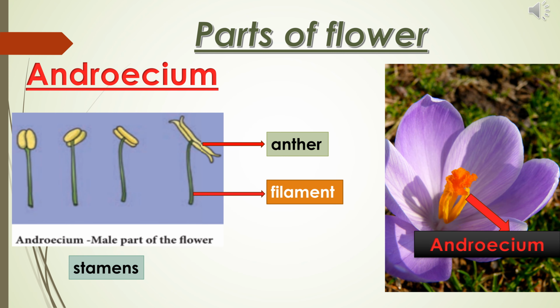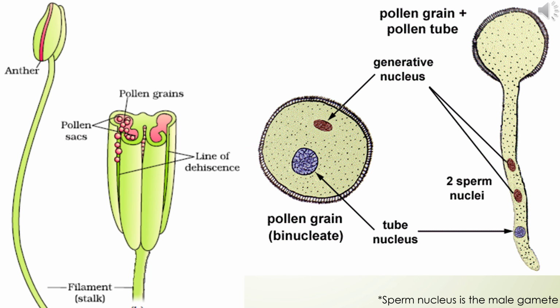See the picture. Next to the corolla, long tube-like structures are seen. This is called a stamen. A ring or whorl of stamens is called androecium. Androecium is the third ring of the flower. Androecium is the male reproductive organ of the flower. Look at the structure of the stamen. Each stamen consists of two parts, a stalk called filament, a lobe called anther. If you touch these lobes in a mature flower, we can get a powdery substance called pollen grains. Pollen grains are the male reproductive part, which produce the male gametes.